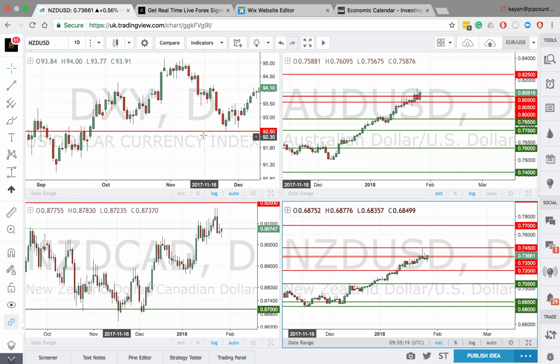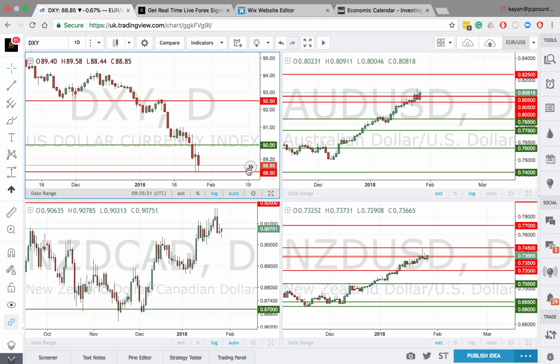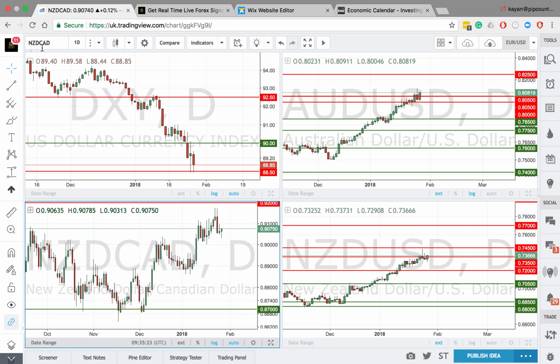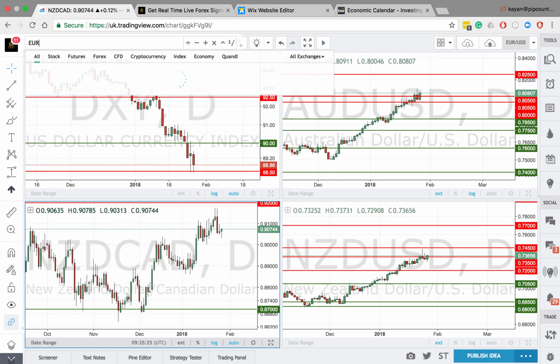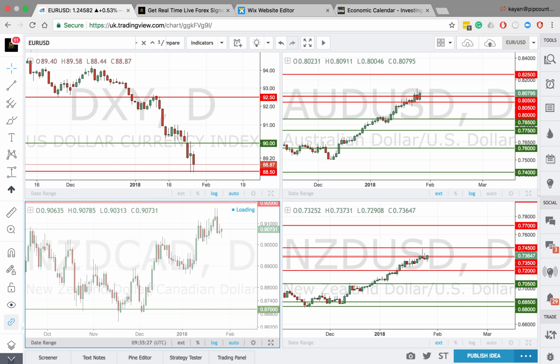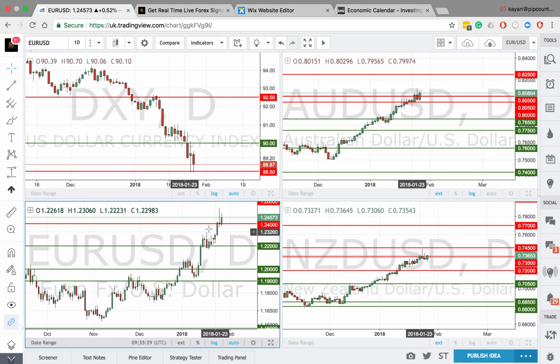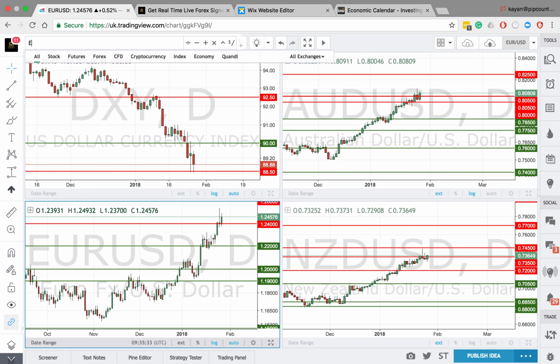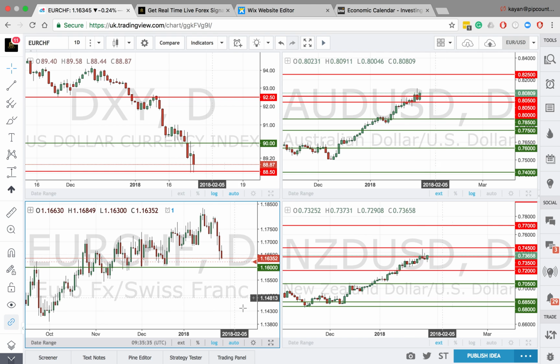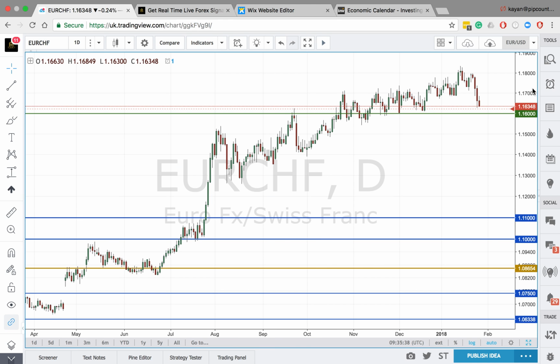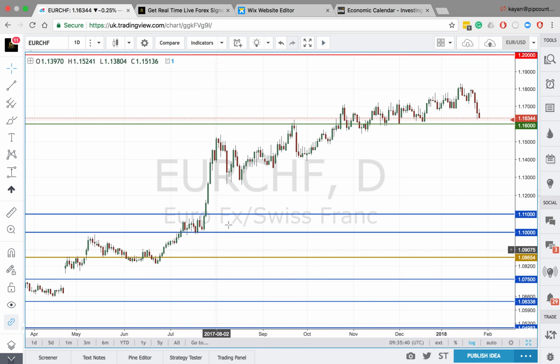Looking across the markets, guys, we know the euro yesterday was bullish after the ECB's meeting, and we've seen a continuation of that because the euro economy is expected to expand moving forward, and we're starting to see it push a bit higher against the dollar. But a good buying opportunity is Euro Swiss franc. So as we know, the Swiss National Bank has said they will intervene in the market and will not allow the Swiss franc to get overvalued because it affects inflation in their country. So the central bank's really trying to get inflation to 2%.